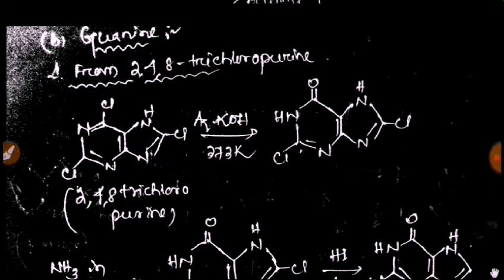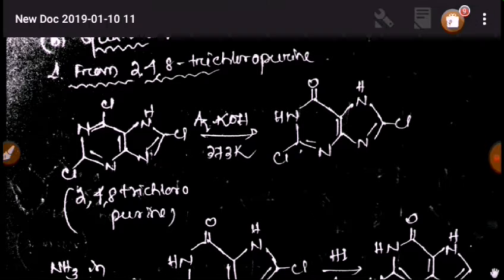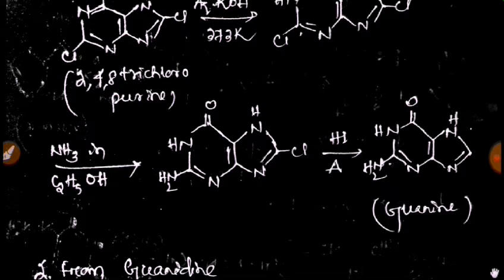Now the following compounds are formed, and again with ammonia and ethyl alcohol, in the same process. At last we reduce it through HI, and by giving some heat guanine will form.